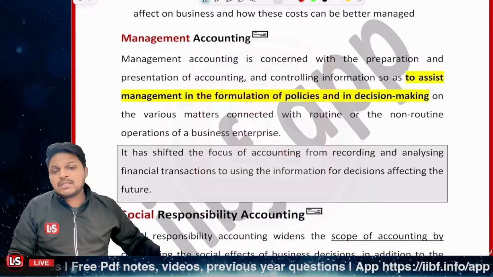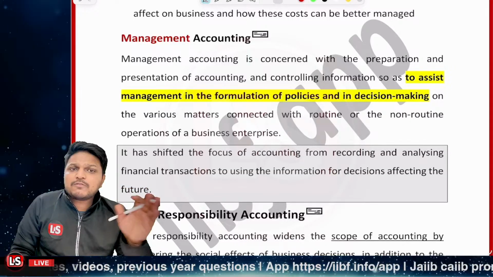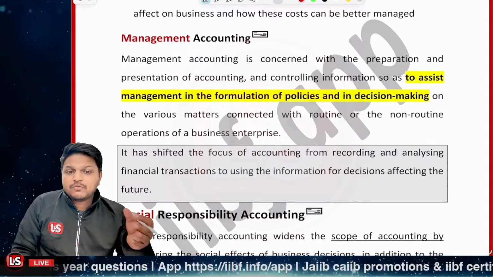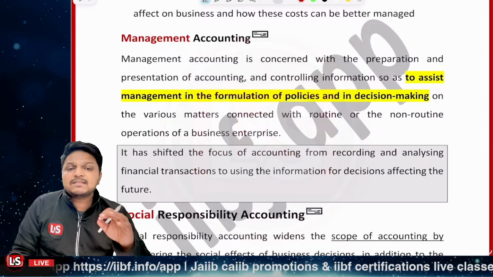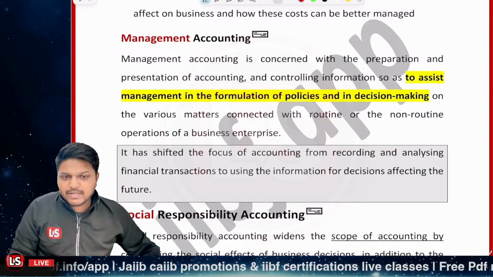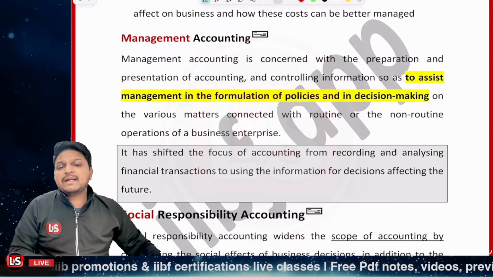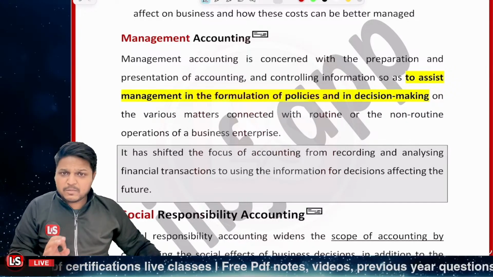Right. So in the case of management accounting, the focus is not just on the financial transactions. It's also related to the information which should be available to the top management so that they can make informed decisions about it. That is management accounting. Is this particular part clear?